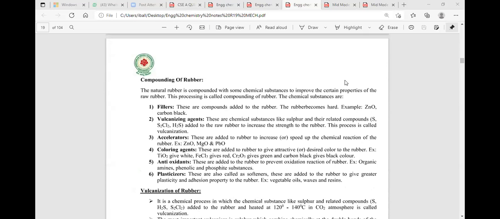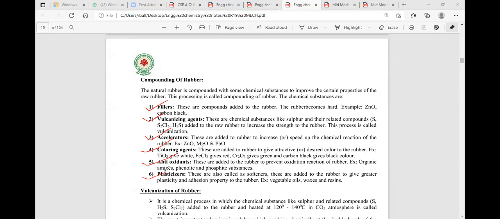Now, let me see what is the process of compounding. Compounding is a process where a low property of rubber is converted to give the high property of rubber. Compounding agents are added. Number 1, filler is added. Number 2, vulcanizing agents. Number 3, accelerators. Number 4, coloring agent. Number 5, antioxidant agent. Number 6 is the plasticizers.